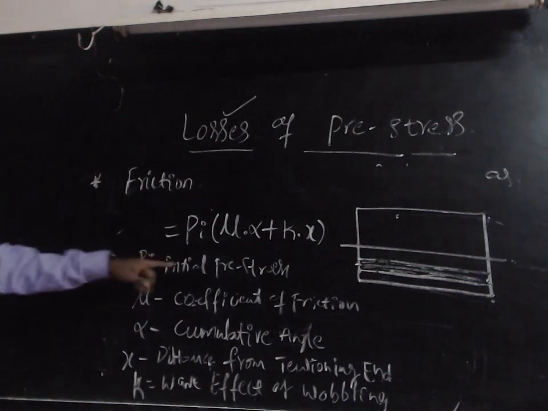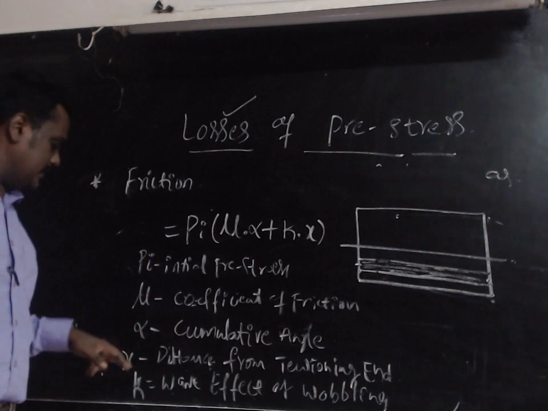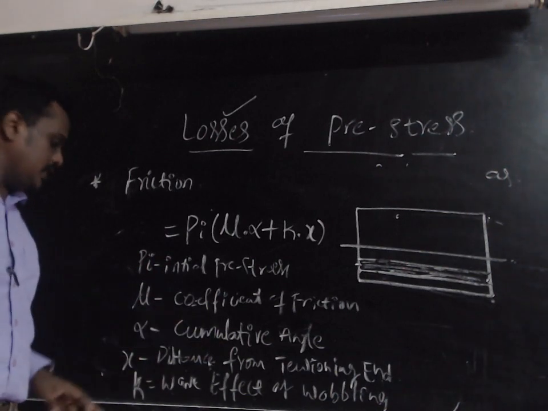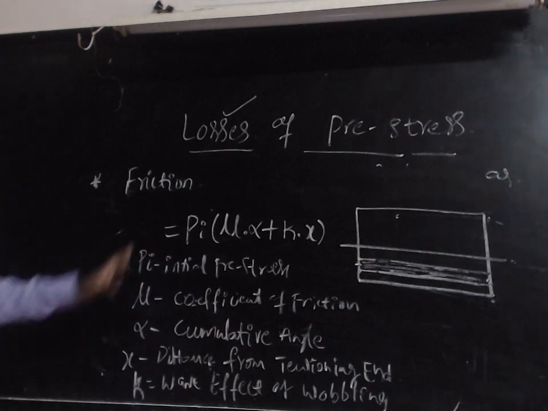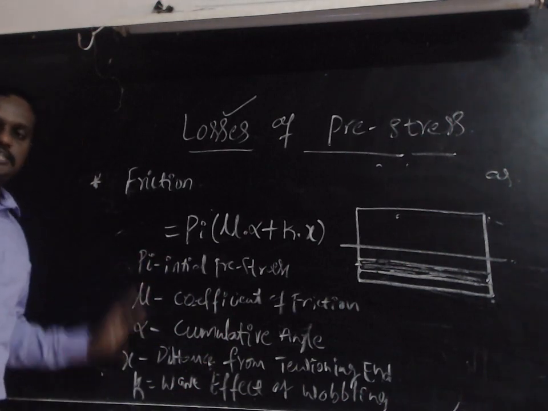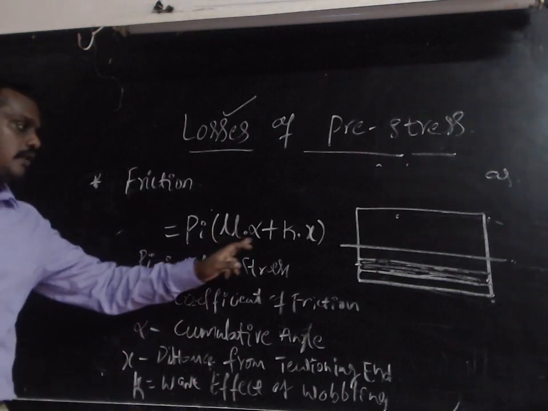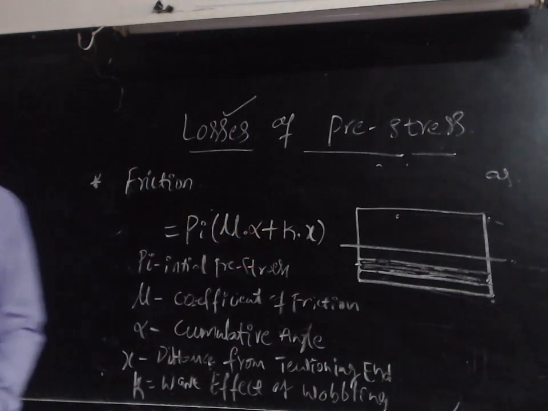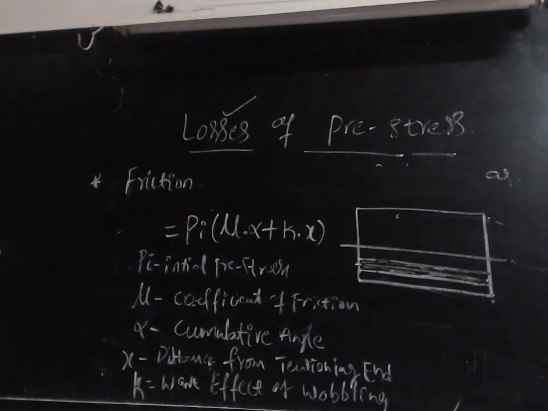So Pi is the initial prestress, mu is the coefficient of friction, alpha is the cumulative angle, x is the distance from the tensioning end, and k is the wave effect or wobbling effect. Using these parameters, we calculate the frictional loss, Pi into mu alpha plus k x. In this frictional loss we have two conditions.